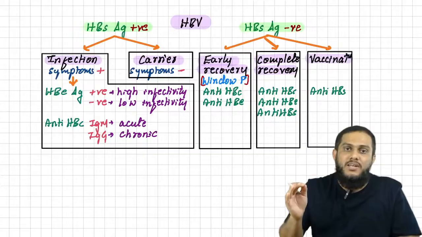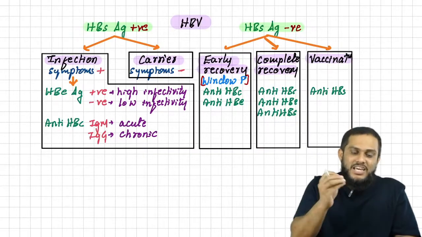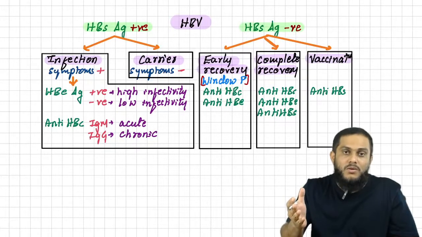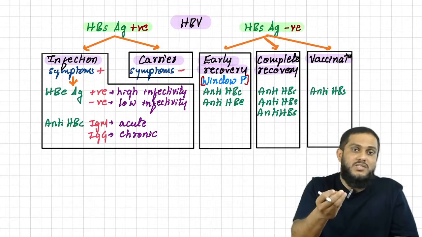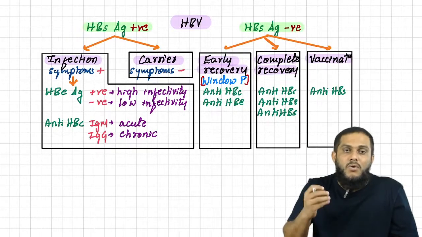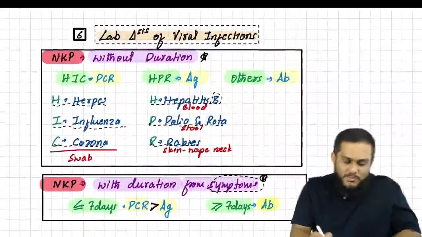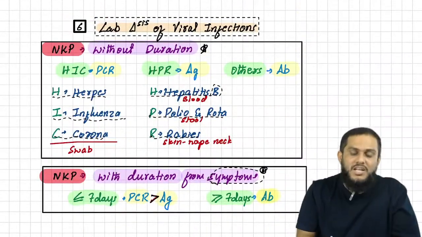Then you just have to apply the NKP. What is the NKP? Without duration: HIC, HPR and others. What is HIC? Herpes, influenza and corona. So HIC is not there. What is HPR? Hepatitis B. HPR means hepatitis B. It comes under HPR.